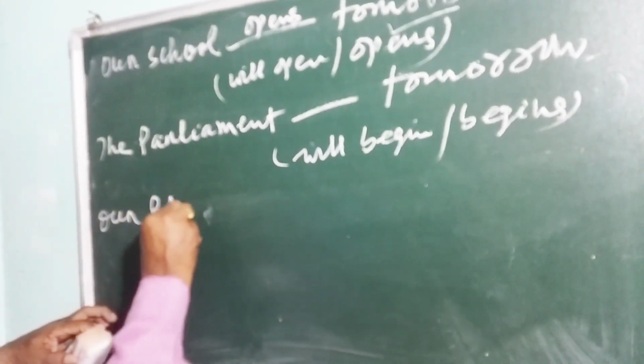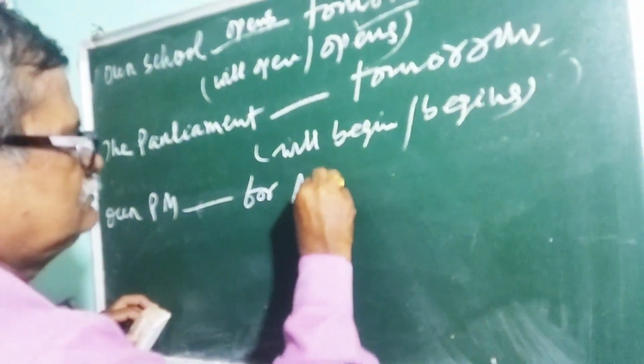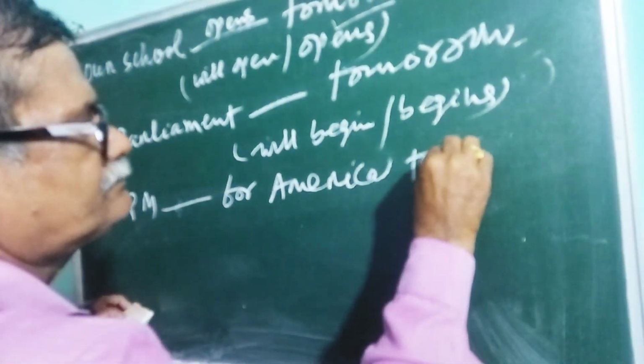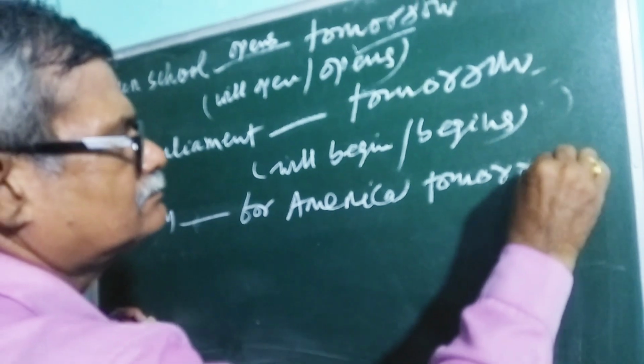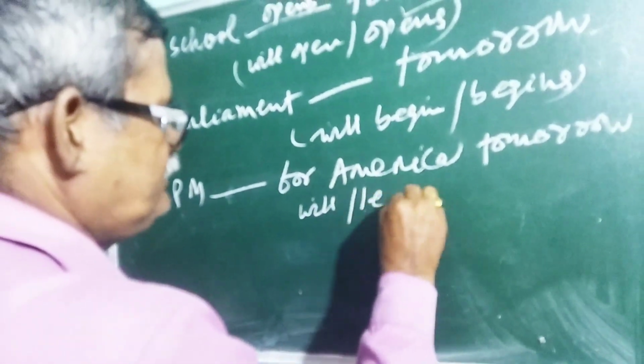Our PM, Prime Minister, dash for America tomorrow. Will lives.